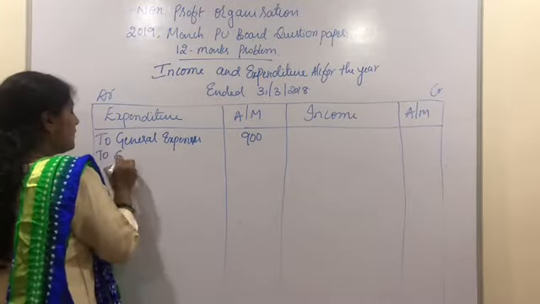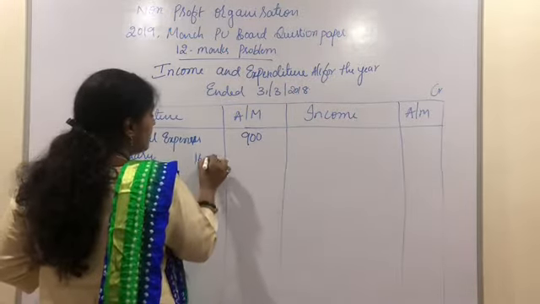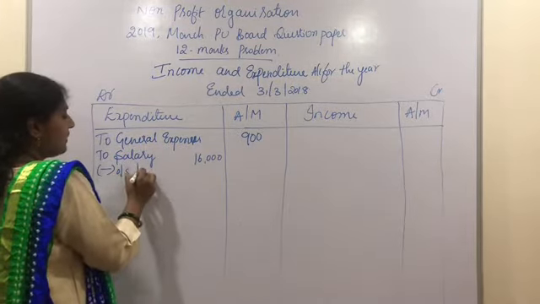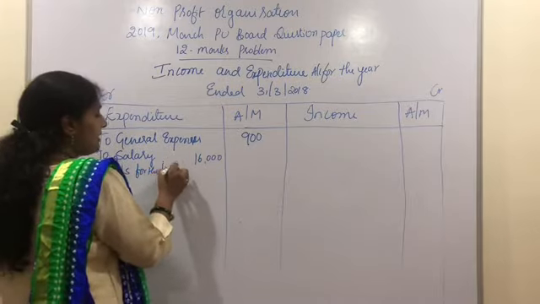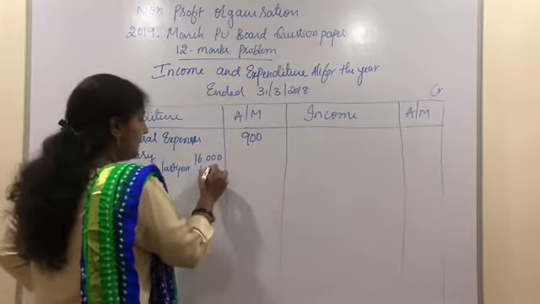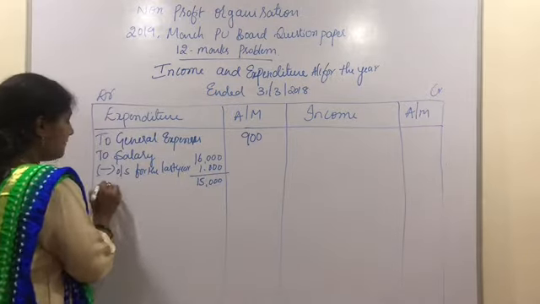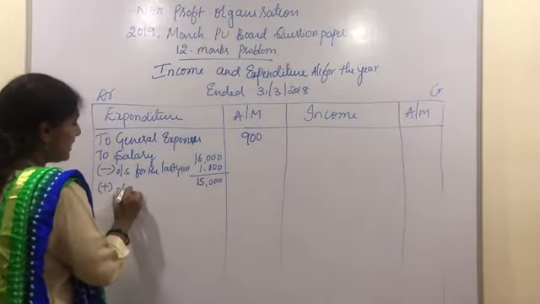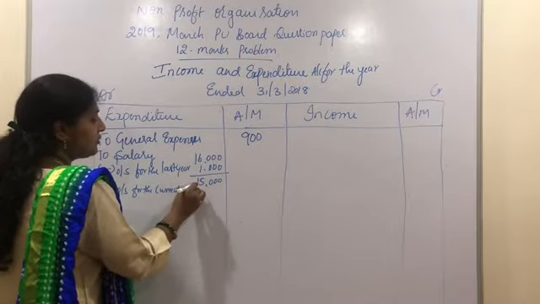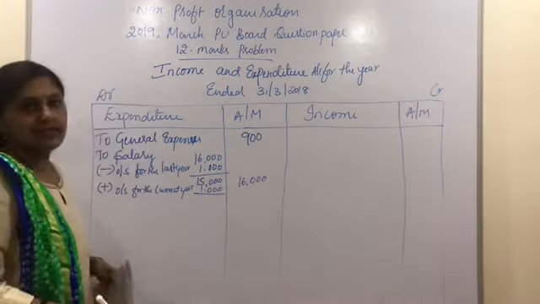To salary, we have two different adjustments. So I am writing the balance of salary in the inner column, which is 16,000, minus the outstanding salary for the last year, the previous year's outstanding salary amounted to rupees 1,000. So in the inner column, the balance is 15,000, and then we have the current year's outstanding salary for the current year, which is rupees 1,000, and to the outer column, the net balance of salary is 16,000.